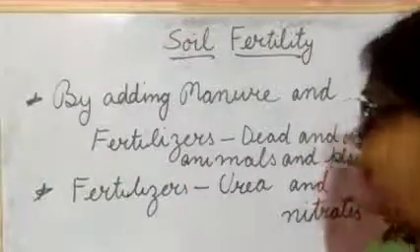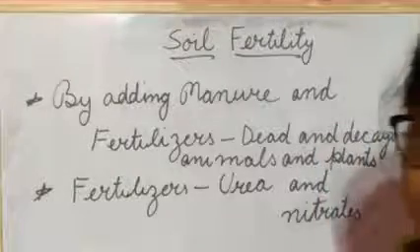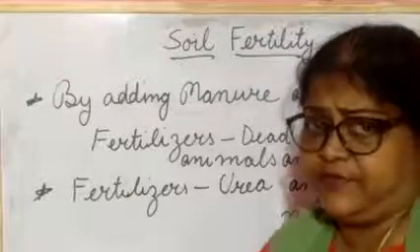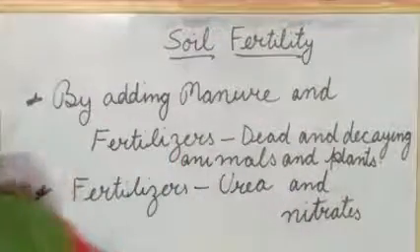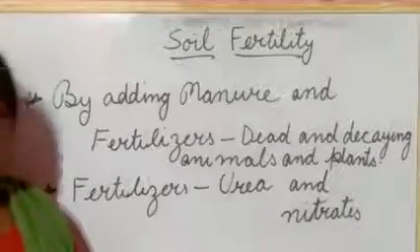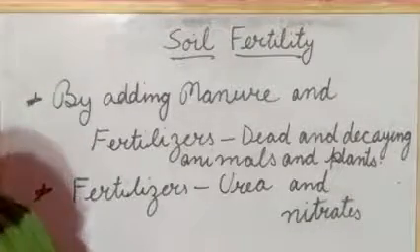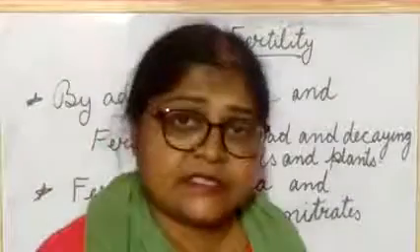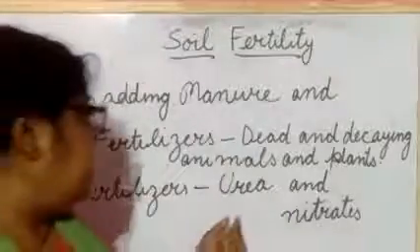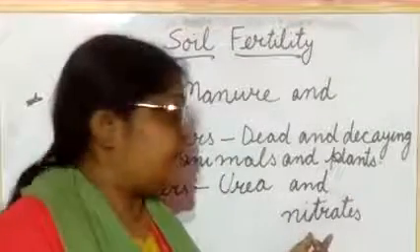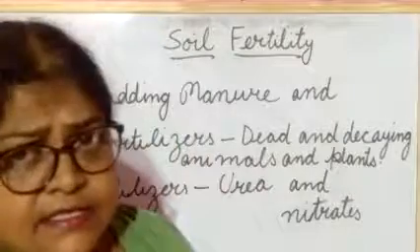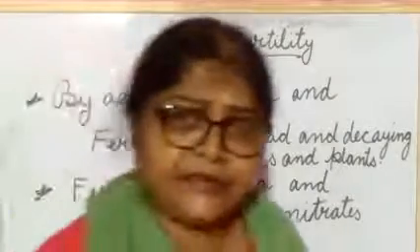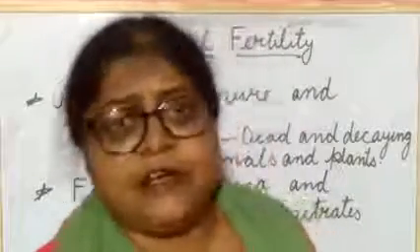Where is fertilizer made? It is made in the factory, and it is rich in some minerals. Urea and nitrates are examples of fertilizer.